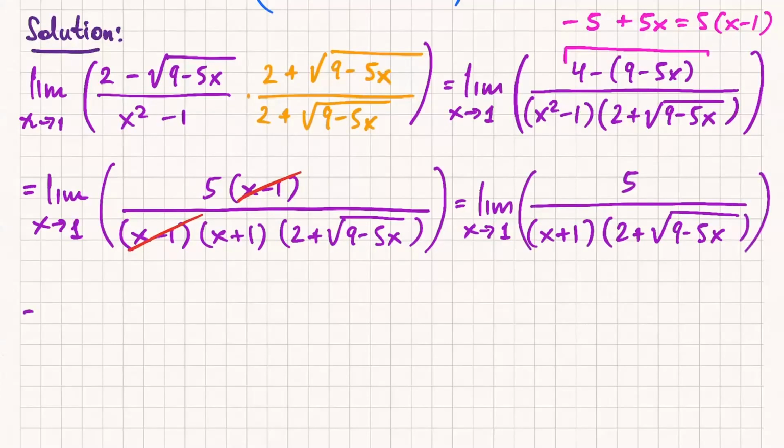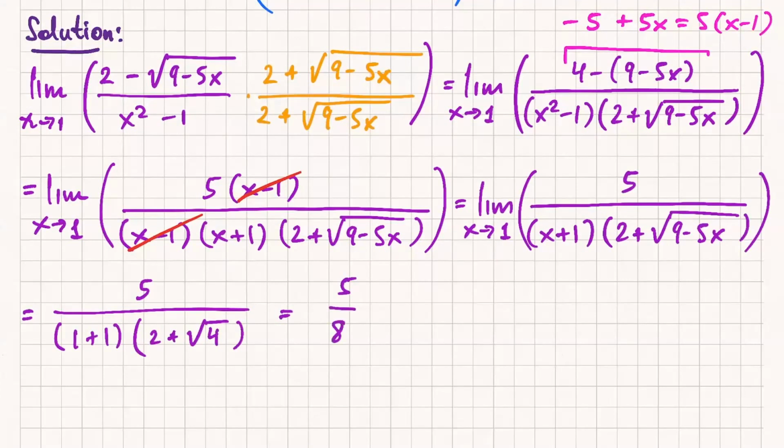Okay, good. And now we use the direct substitution property. So I get 1 plus 1 times 2 plus square root 4 in the denominator and 5 in the numerator. And what do we get here? 5 over 8. That's it. How do you know which number to substitute? Is it just what the limit is? It's just x going to 1. Any questions about this?